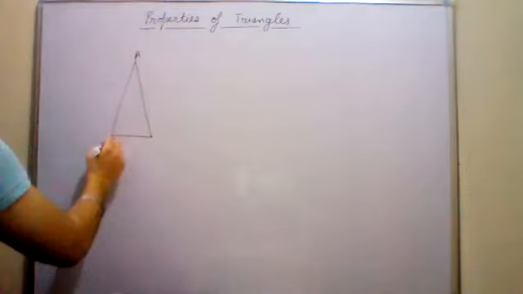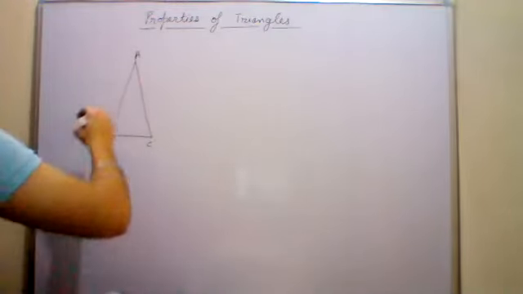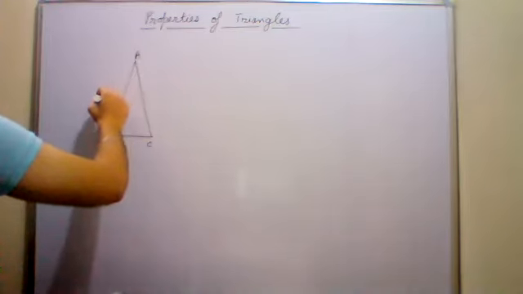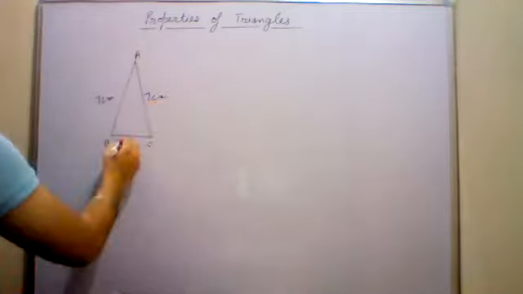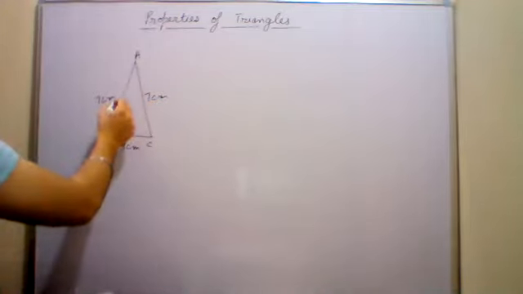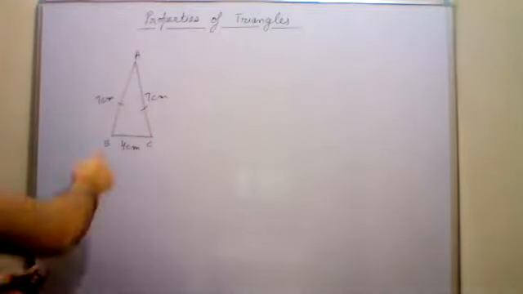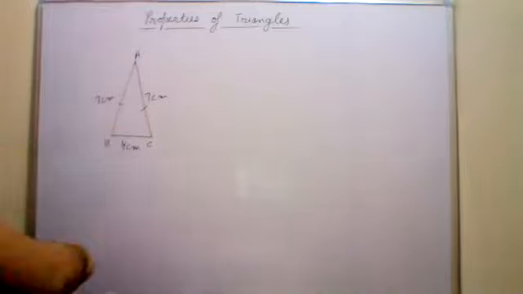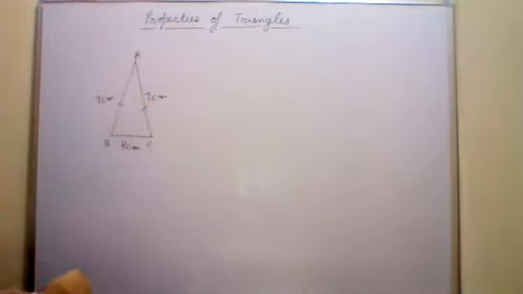Suppose, don't note down anything. This you have done in your previous classes many times. Suppose I tell you that this side is 7 centimeters. This is also 7 centimeters and this is 4 centimeters. So we can see that side AB is equal to side AC. Both the sides are of 7 centimeters each.